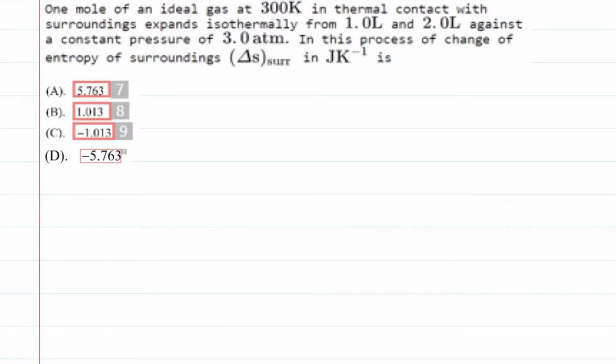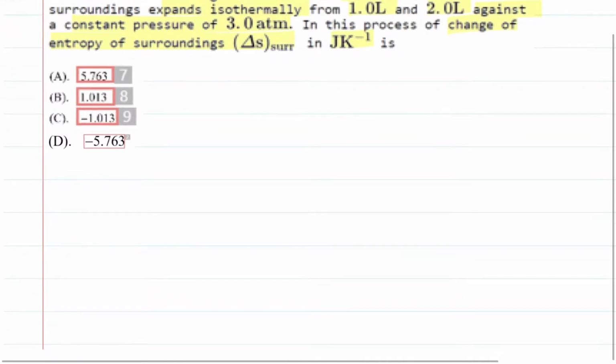The question given here is that 1 mole of an ideal gas at 300 Kelvin in isothermal contact with surroundings expands isothermally from 1 liter to 2 liter against constant pressure of 3 atmosphere. In this process, the change of entropy of the surroundings, delta S surrounding, in joule per Kelvin is asked, and these are the options given. So first we'll write down what is given to us.